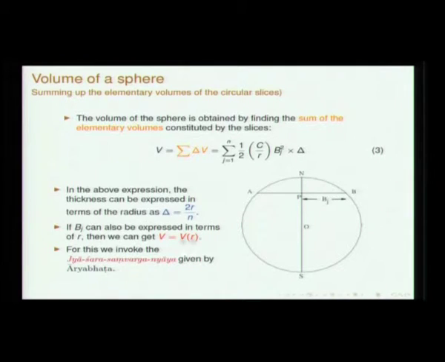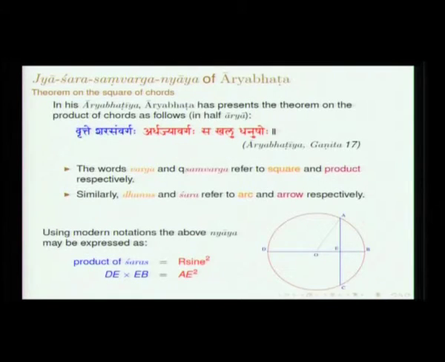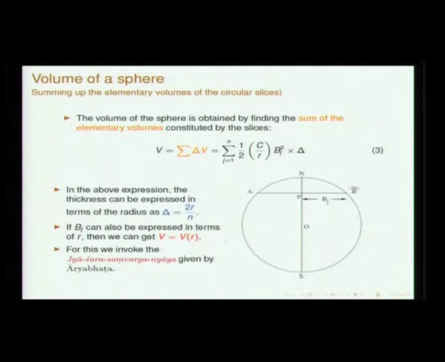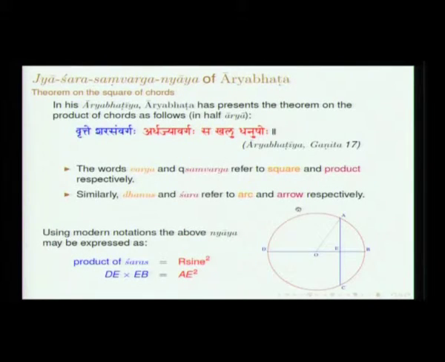If Bj is also expressed in terms of R, then we will get an expression for volume in terms of R. So, for this we invoke this Jya-Shara Samvarga Nyaya, which we discussed while we discussed Aryabhatiya. So, basically we need to get an expression for Bj. So, recall this Nyaya, Vritte Shara Samvargaha Ardhajyavargaha Sakhalu Dhanushoho. So, this Ae is B, this bhuja. So, Ae square is equal to dE into Eb, fine.